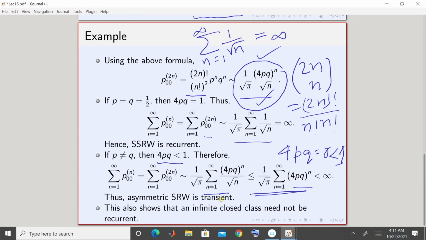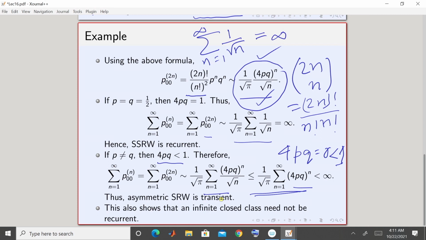But now remember I said that today we are going to see an example which will show that in the infinite setting it is not true that closed implies recurrent. In the finite setting it is true that closed implies recurrent.